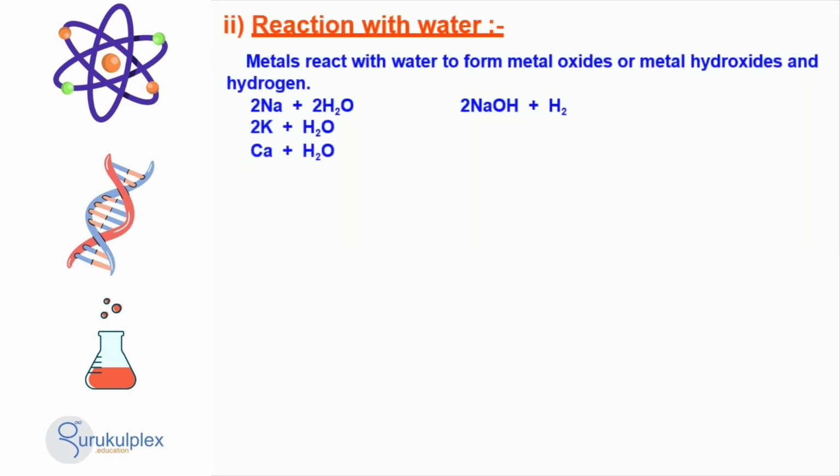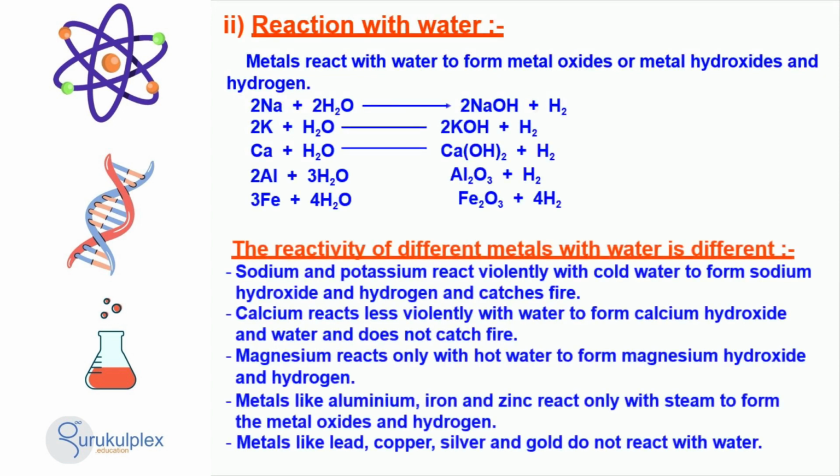Metals like sodium and potassium are highly reactive with water, forming metal oxides and metal hydroxides in addition to hydrogen. When reacting with cold water, sodium and potassium cause violent reactions, resulting in the formation of sodium hydroxide and hydrogen and possibly even fires. In contrast, calcium shows a lesser degree of reaction by forming calcium hydroxide and hydrogen, while magnesium only reacts with hot water.